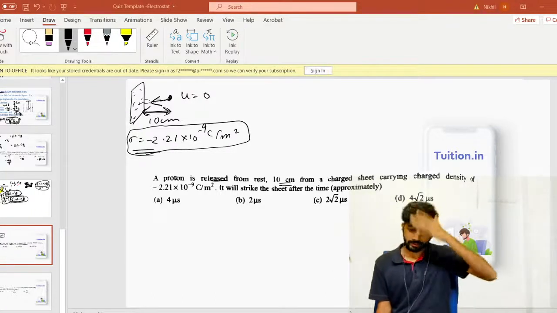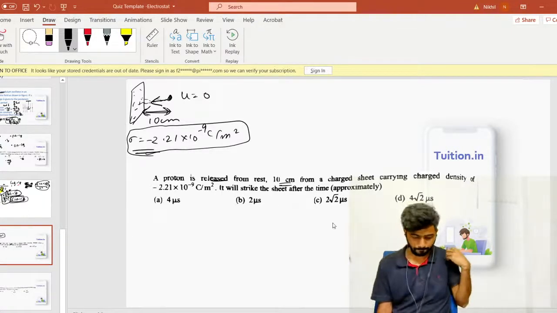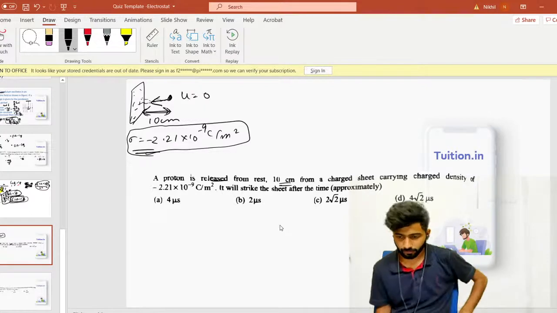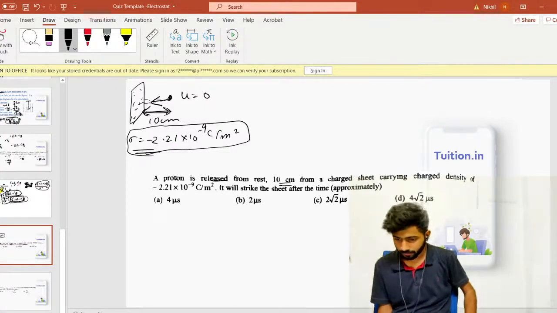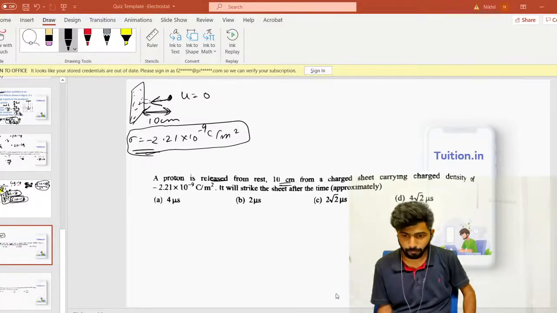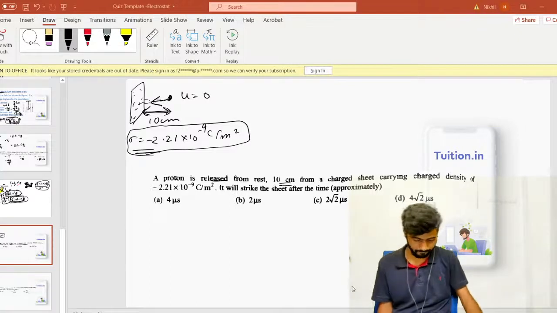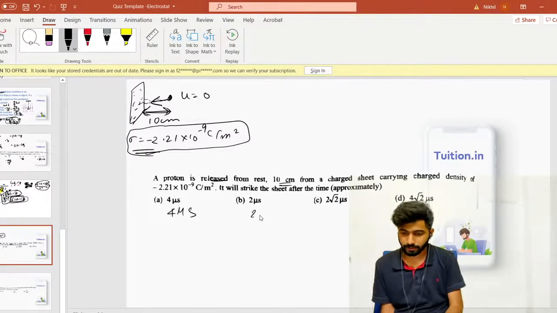Yes, just like 10 more seconds to go. Okay, 50%. Okay, not bad. By the way, I think I forgot to tell you the options. This was 4 microsecond, this was 2 microsecond, this was 2 root 2 microsecond, this was 4 root 2 microsecond.